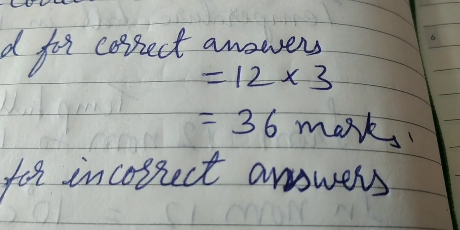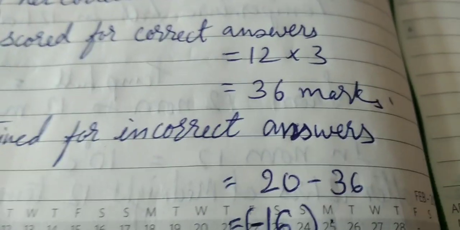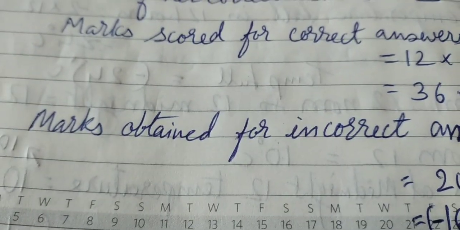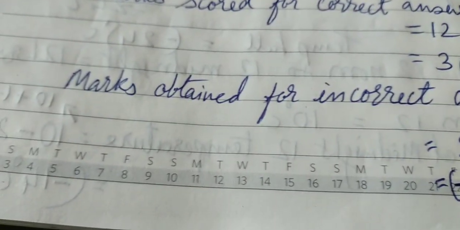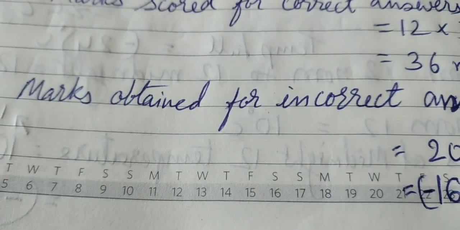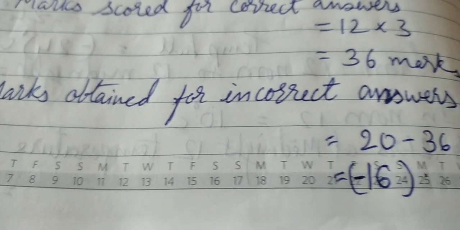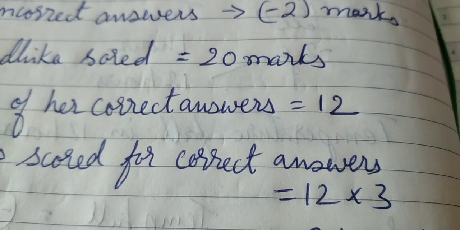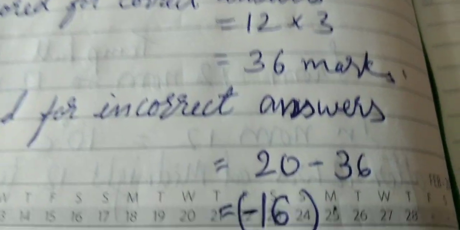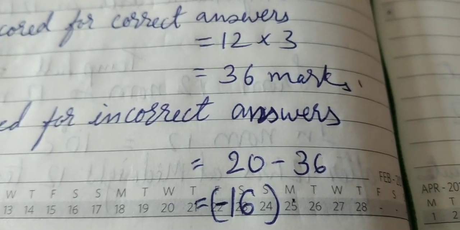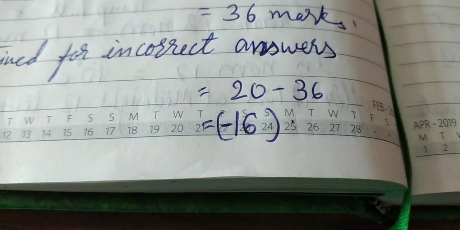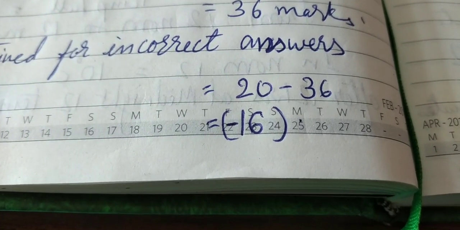So 12 threes are 36 marks. So Radhika has scored 36 marks for the correct answers. Now what will be the marks scored by Radhika for incorrect answers? How do we do it? 36 you will subtract from total marks scored, that is 20 minus 36. So you get minus 16.